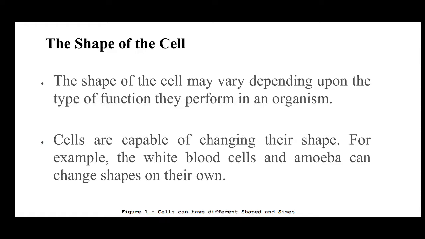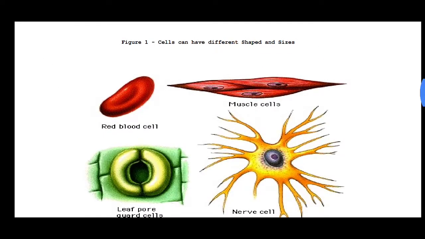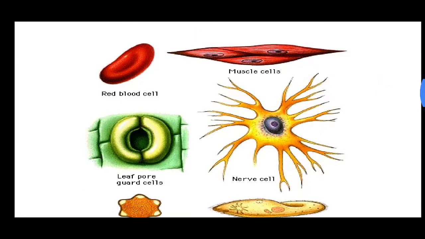We will now see some of the shapes of different cells. First is the structure of a red blood cell. It is oval shaped. Generally it is known as oval shaped, but it can be sickle shaped. It is just like a concave shape. Muscle cells, the cells present inside the muscles. Can you observe a round circular thing inside this muscle cell? It is the nucleus.